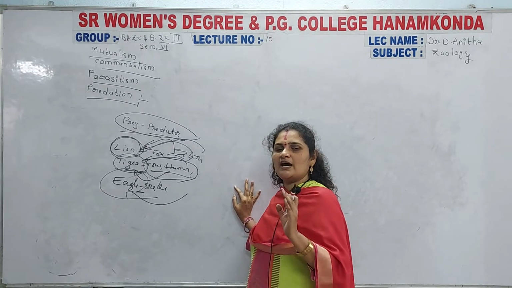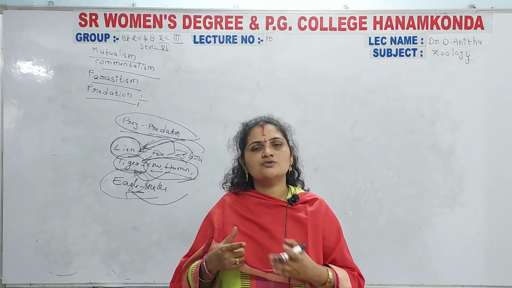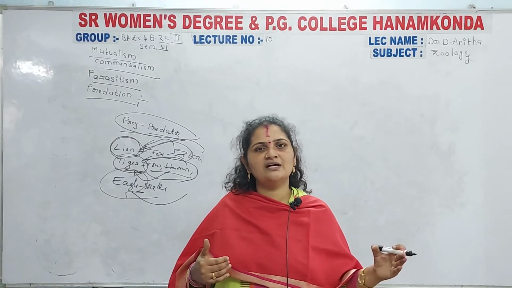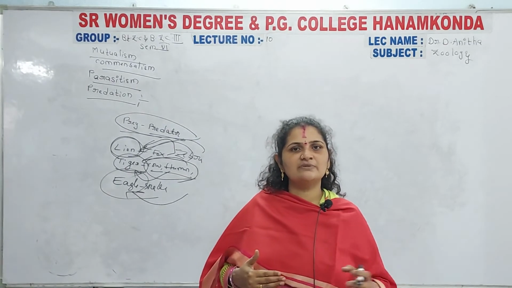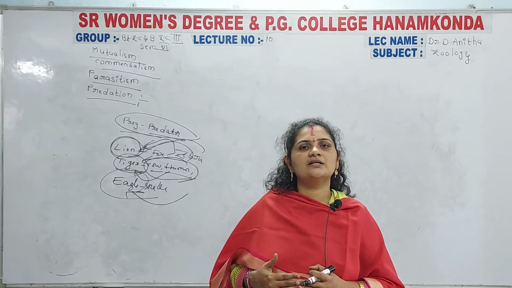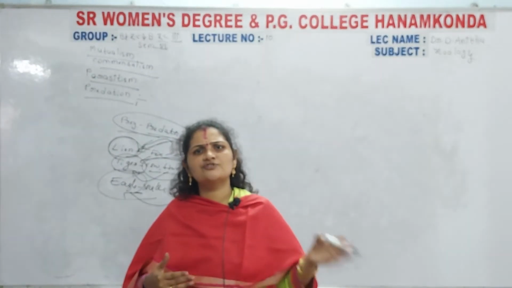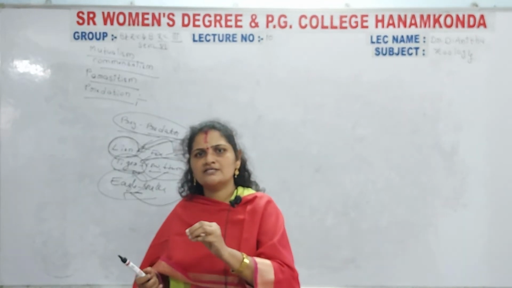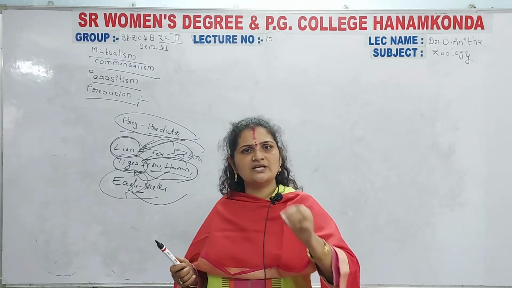A smaller organism is eaten by another higher organism. So the food chain in the aquatic ecosystem is different from the food chain in the terrestrial ecosystem, and the grassland ecosystem and the forest ecosystem have completely different food chains. In this manner, some smaller organisms are eaten by higher organisms, and those organisms are in turn eaten by other organisms.